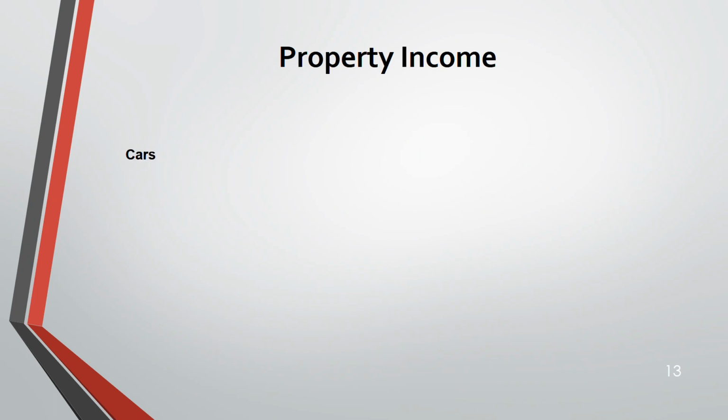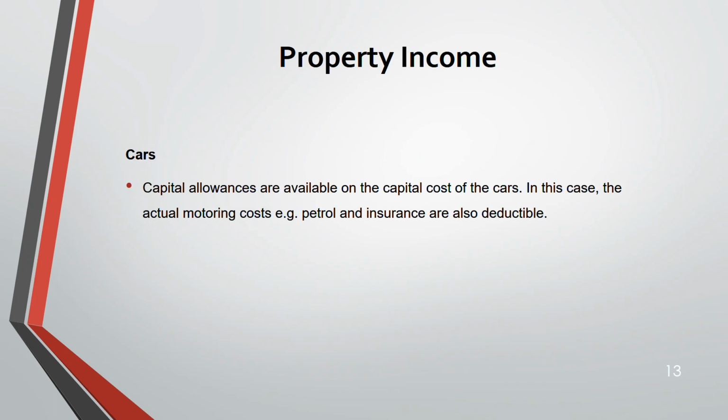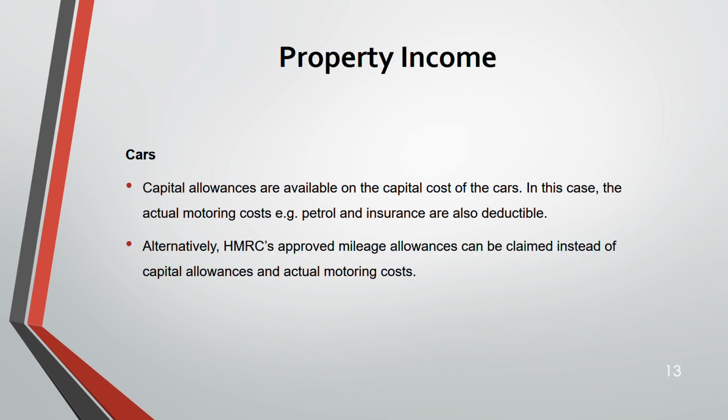Now, cars. So let us move on to the cars. You can claim capital allowance for the car. So in this case, you can deduct the actual motoring cost. Petrol and insurance are also deductible. And alternative is you can claim approved mileage allowance from HMRC instead of claiming capital allowance and actual motoring cost.